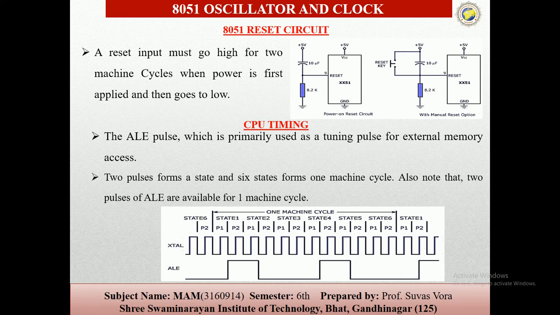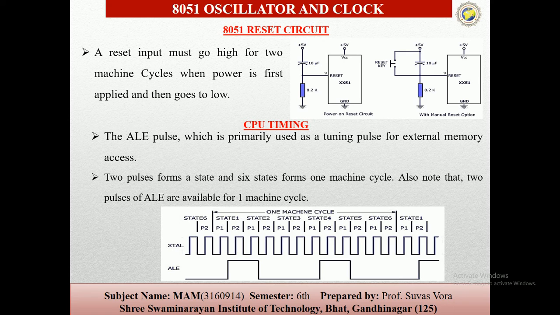If there is a half cycle, this one is the total state 1 to state 6, which is the total 1 cycle. Even if there is a half cycle, data will not be fetched, meaning execution will not happen. So the single byte instruction is thrown away, and the second byte and the next instruction are then fetched in the following cycles.